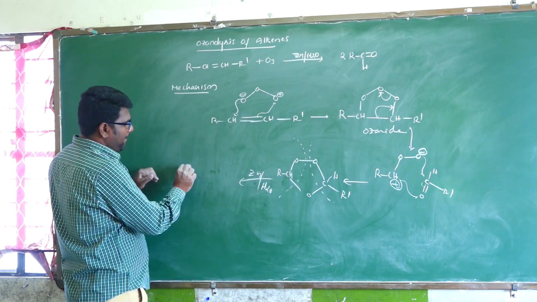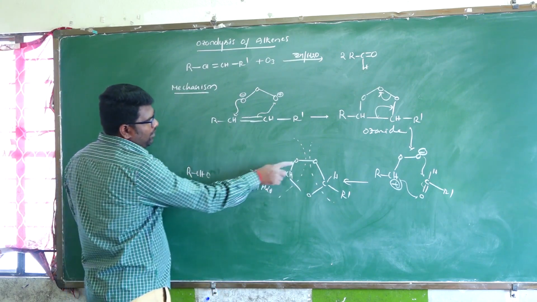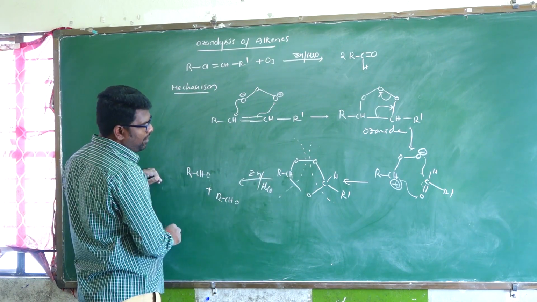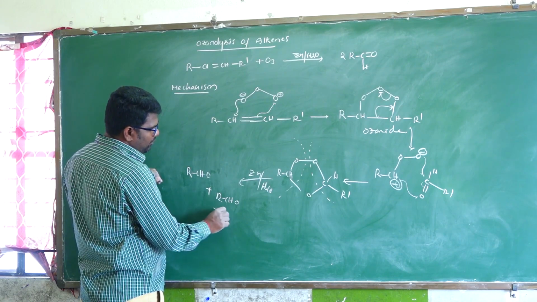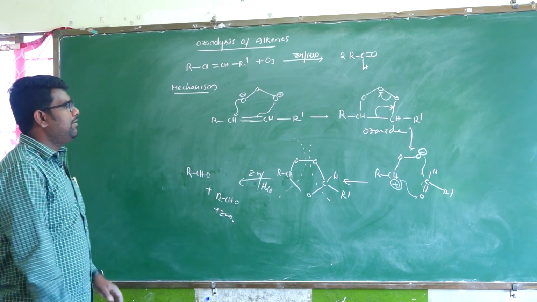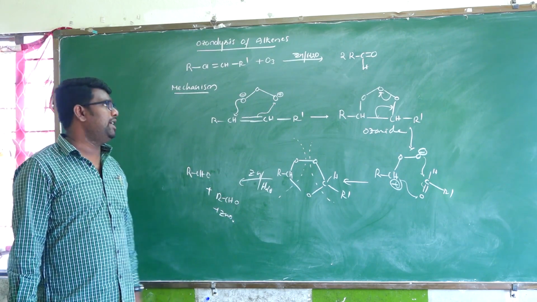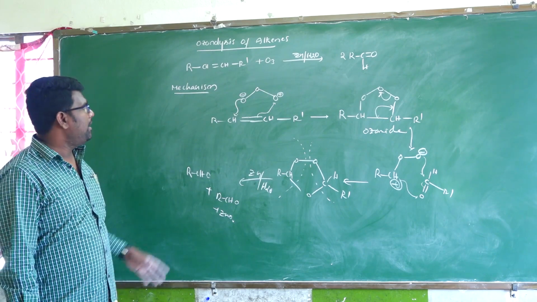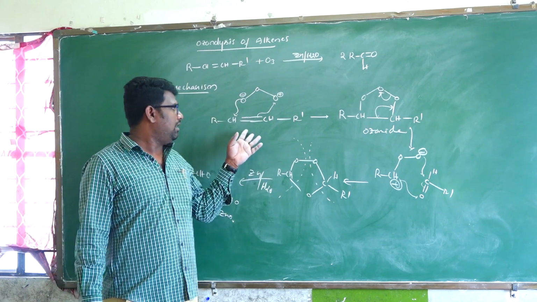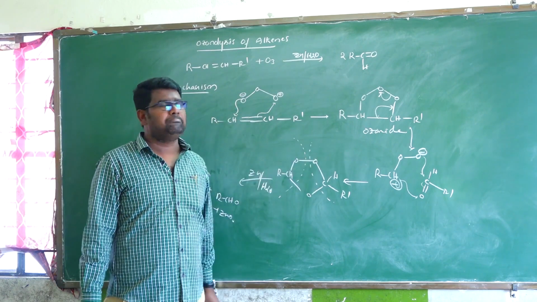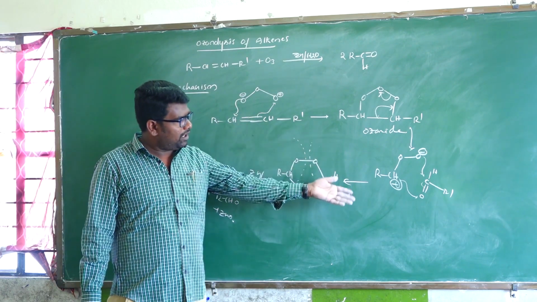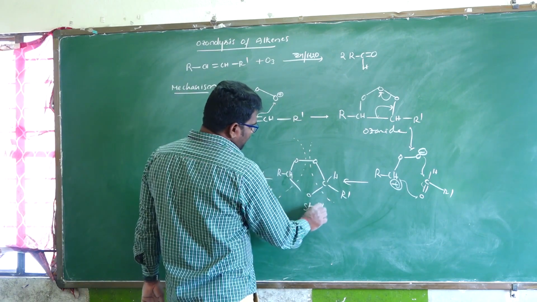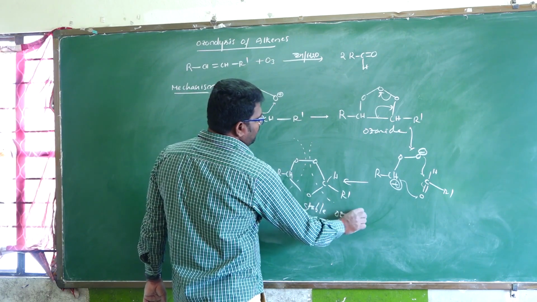So RCHO plus RCHO, 2 moles of aldehyde plus zinc oxide. This is the simple mechanism for conversion of alkene to aldehydes using Zn, H2O and O3, the ozonolysis reaction. Ozone reacts with a simple alkene, forming an ozonide, and the ozonide breaks, forming this one, and then it is a stable product. This is a stable ozonide.